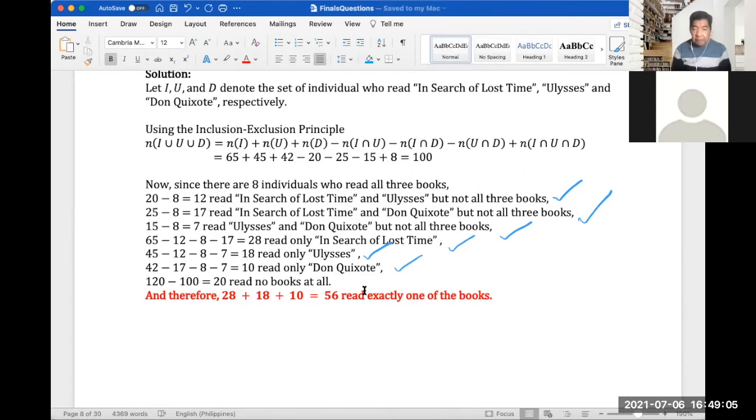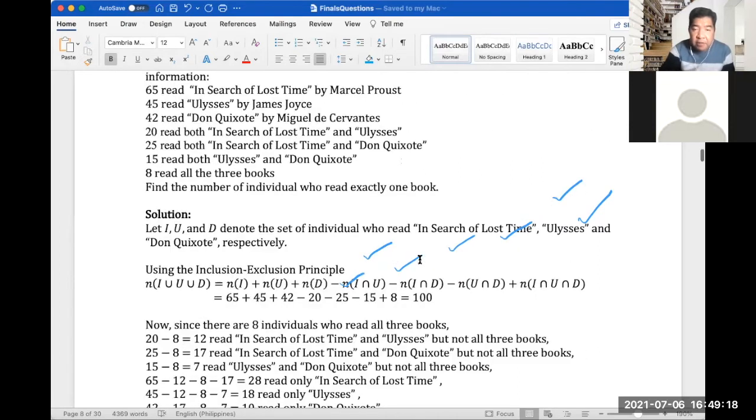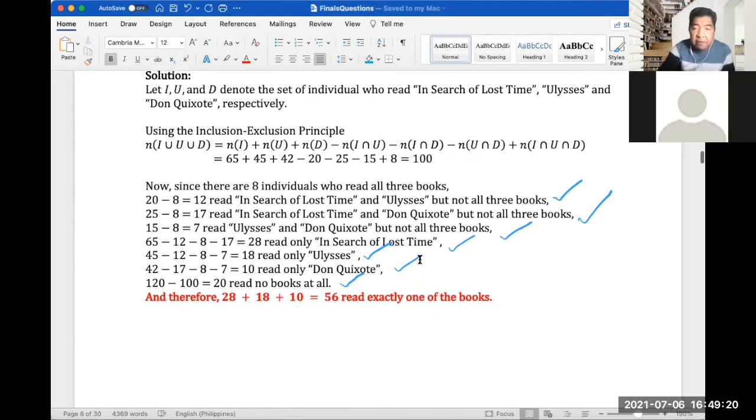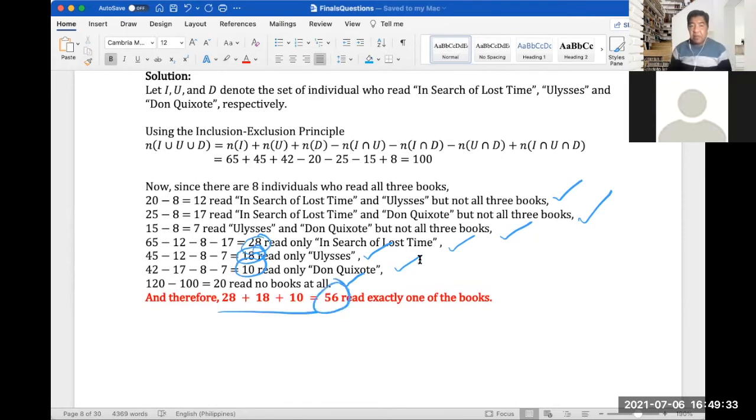So 120 minus 100 is equal to 20, who read no books at all, right? So I think 120 is given. Yeah, so those are given. And therefore, the people who read exactly one book would be this information here. So 28, 18, and 10. So sum it up. So 56 only read exactly one book. Okay, for this question, actually 6 got it correctly. So 6 out of 14.